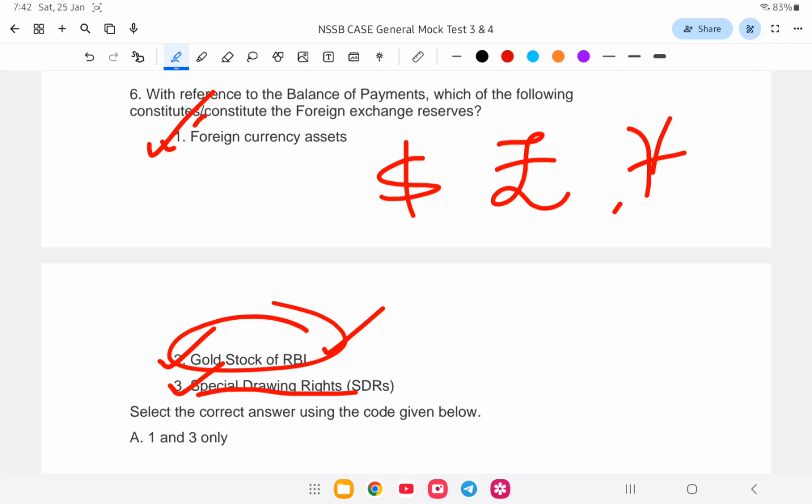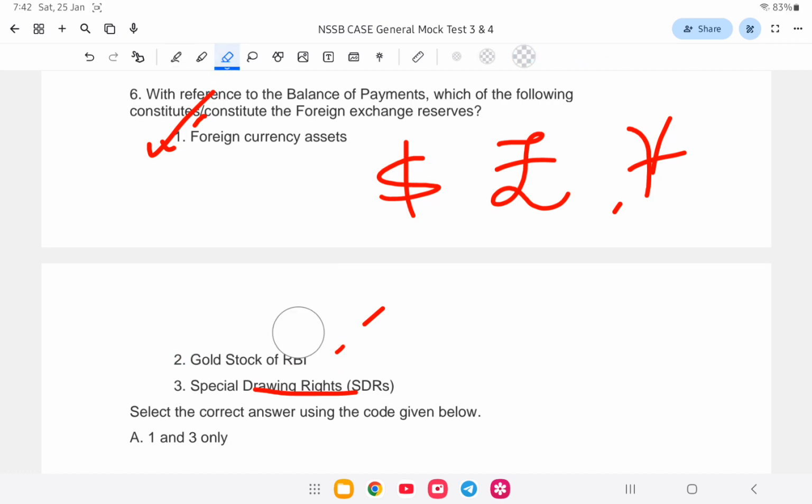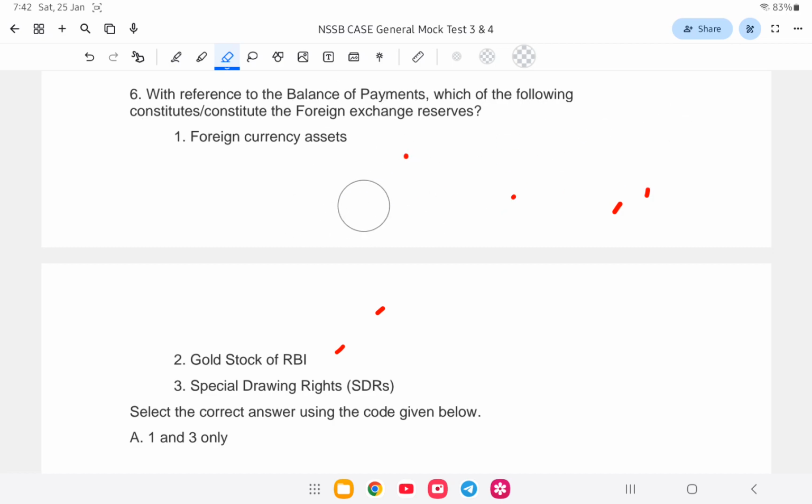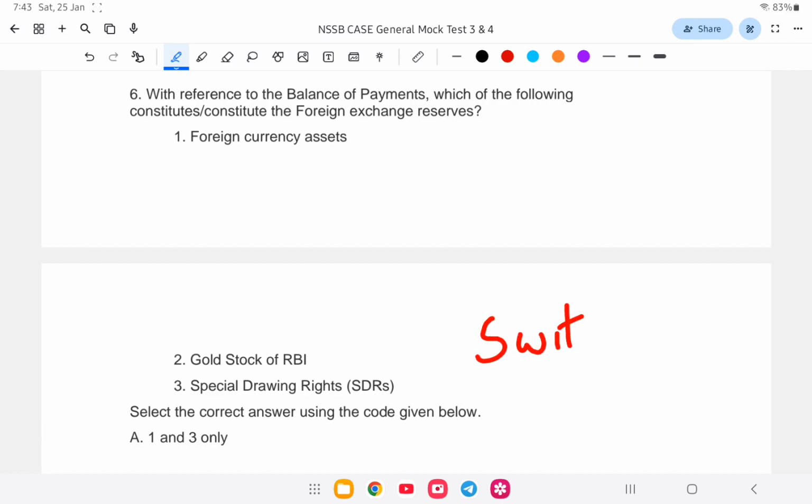Special drawing rights are issued by the IMF, and India and around 180 members are under the International Monetary Fund, IMF.